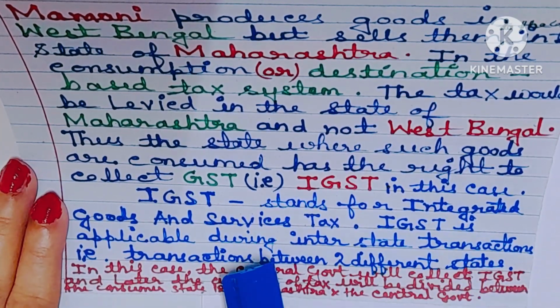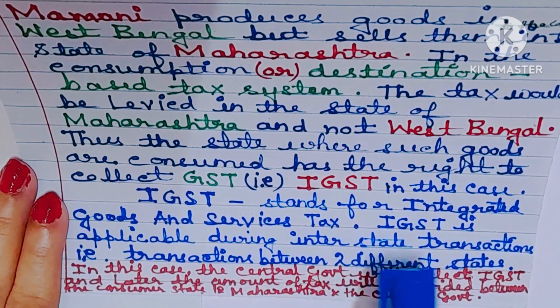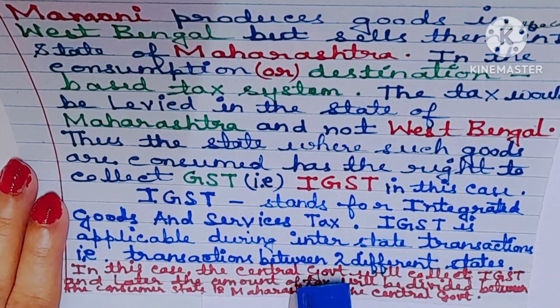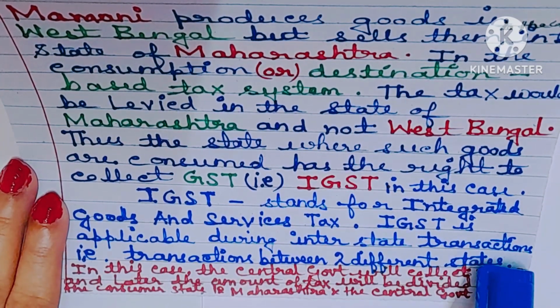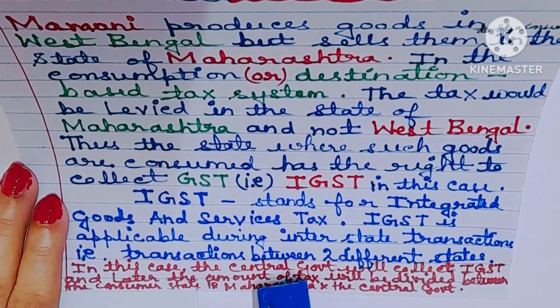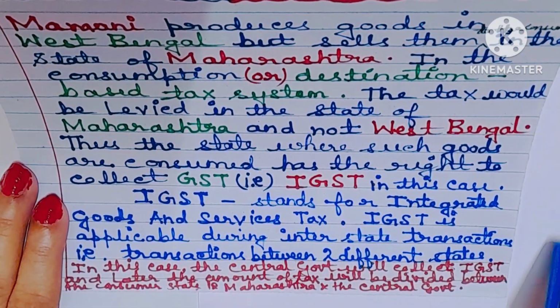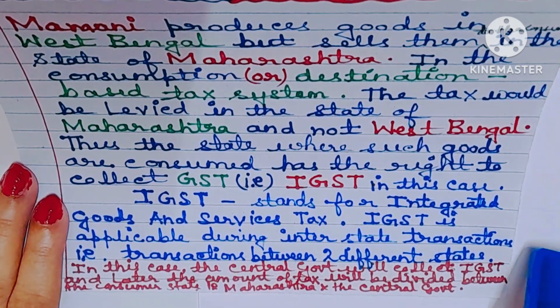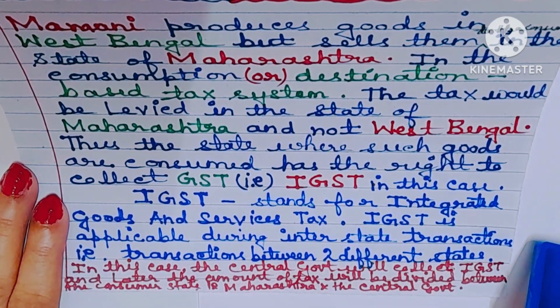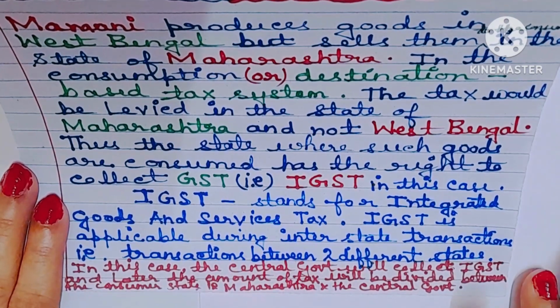IGST is applicable during interstate transactions, that is transaction between two different states. Okay? In this case, the central government will collect IGST and later the amount of tax will be divided between the consuming state, that is Maharashtra, and the central government.